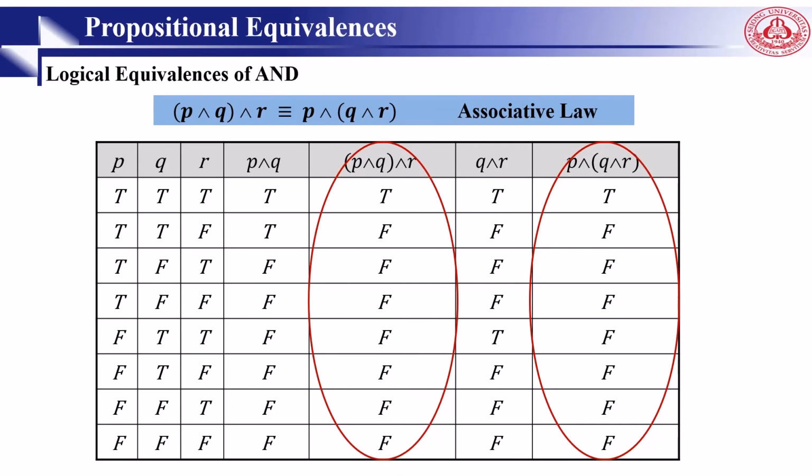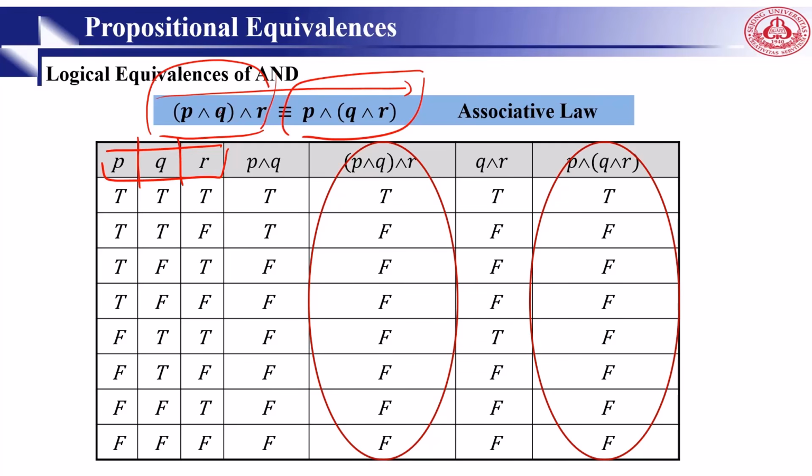Here is the associative law for the logical equivalence of AND when we have three propositional variables, p, q, and r. So these are our variables, three variables, and here are the possible values for each variable: T, F, T, F, and so on. Here we want to prove the associative law using a truth table, right? So we go one by one from this side to this. We start from the left side, end with the right side, and we should see that these two parts are the same for this law.